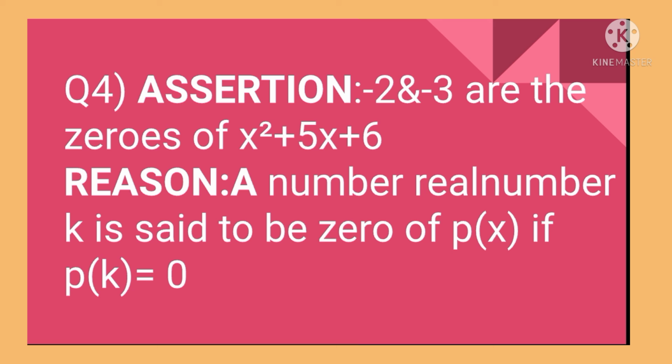Here we know that x square plus 5x plus 6, we will get the negative 2 and negative 3 are zeros. And if we substitute x equal to negative 2 and x equal to negative 3, p of x will be 0. Therefore, assertion and reason are correct.